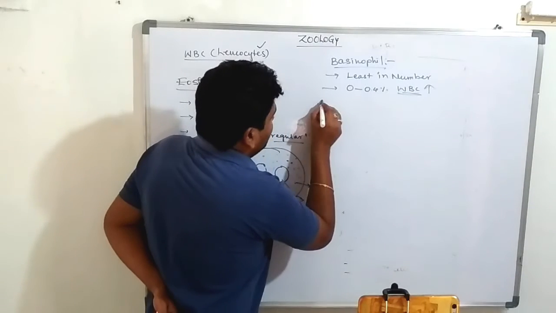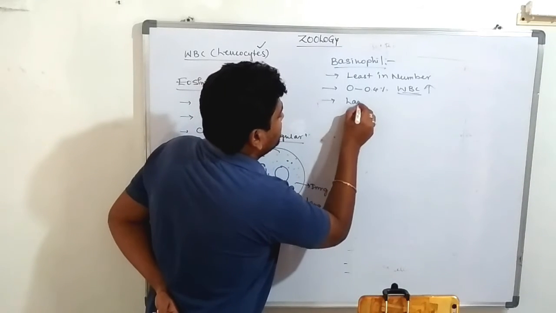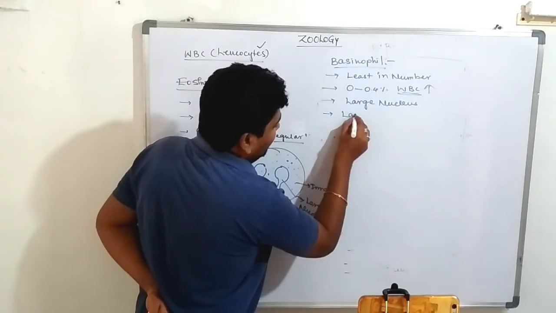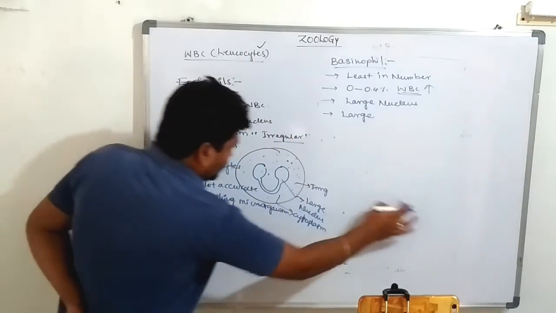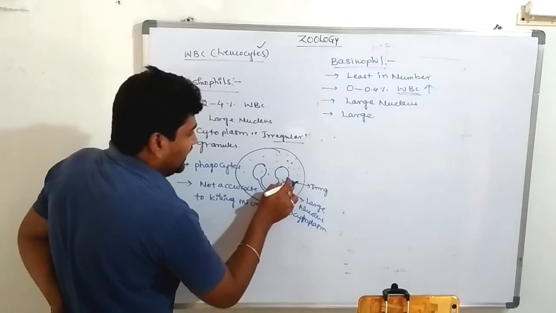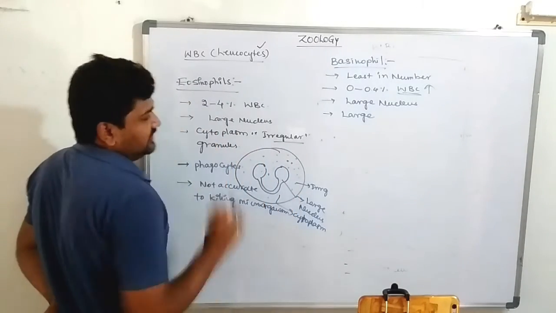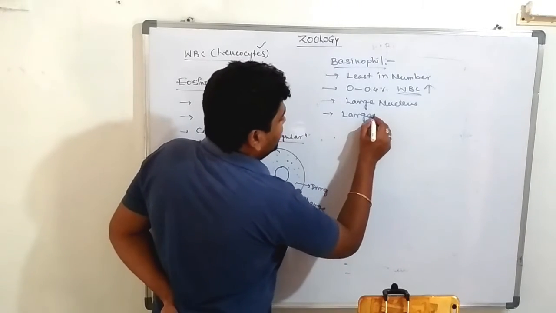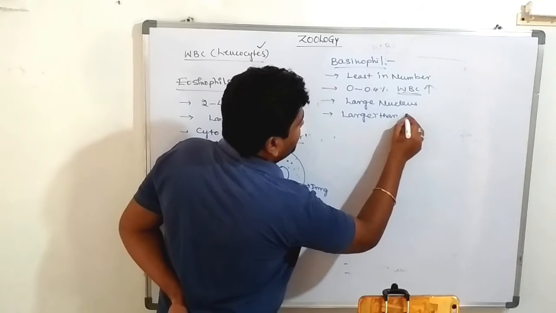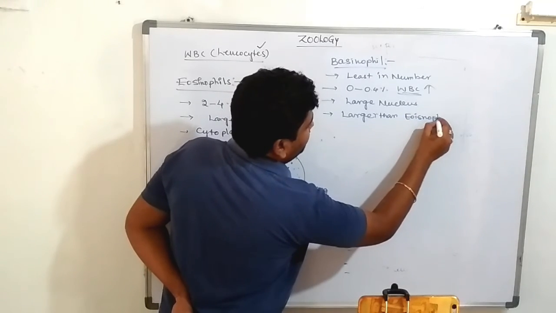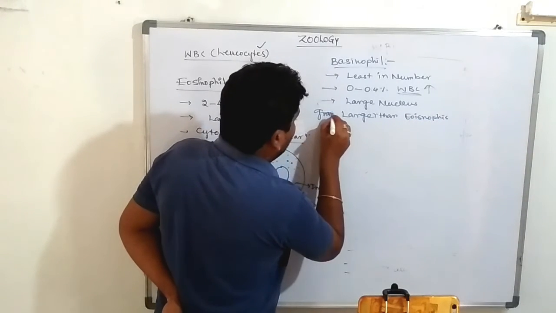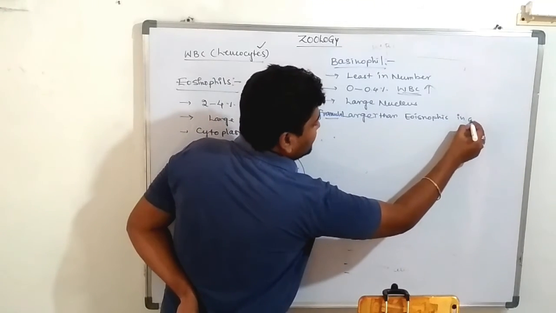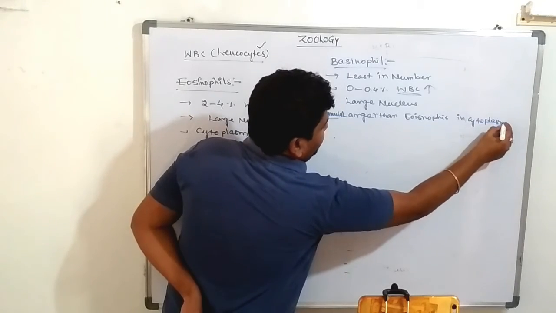Are you clear? Yes. These have a large nucleus and very large granules. Note down. Compared with these two, these also have a large nucleus, but the granules are larger than in eosinophils, in the cytoplasm.